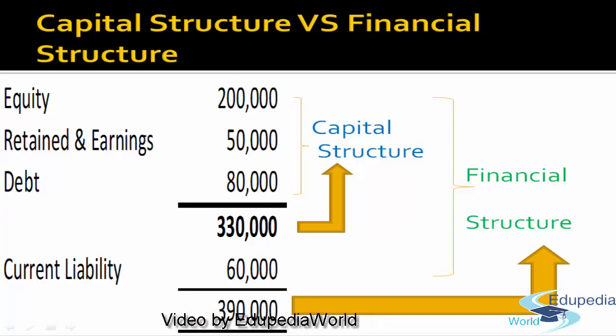The total capital consists of 3,30,000, with equity, retained earnings, and debt signifying the capital structure of the company, and the total 3,90,000 represents the financial structure of the company.